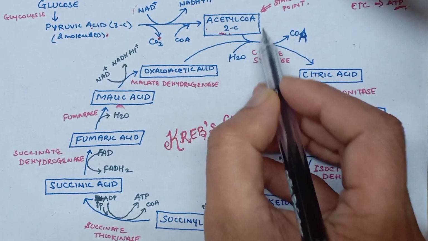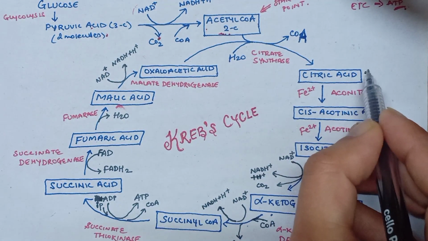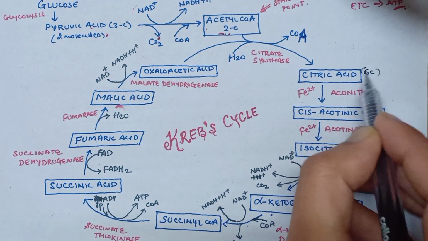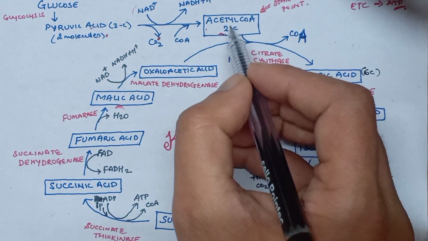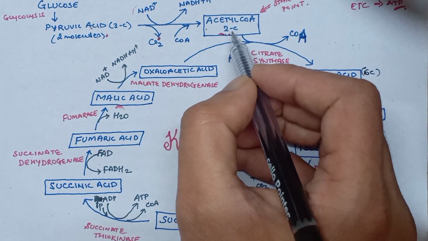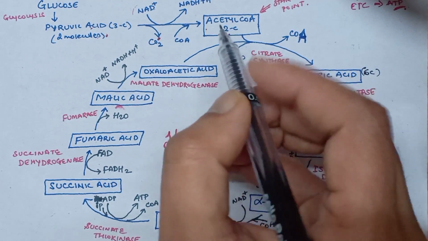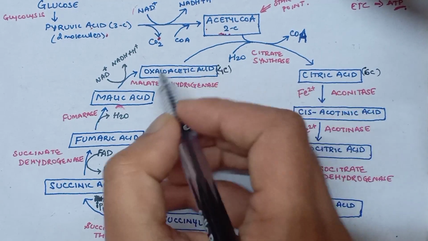Now this acetyl coenzyme A will condense into citric acid, which is a 6 carbon compound. So acetyl coenzyme is 2 carbon compound. Here acetyl coenzyme A will borrow 4 carbon from oxaloacetic acid.